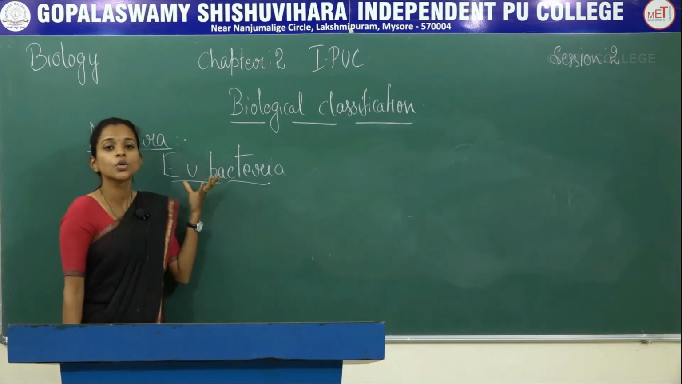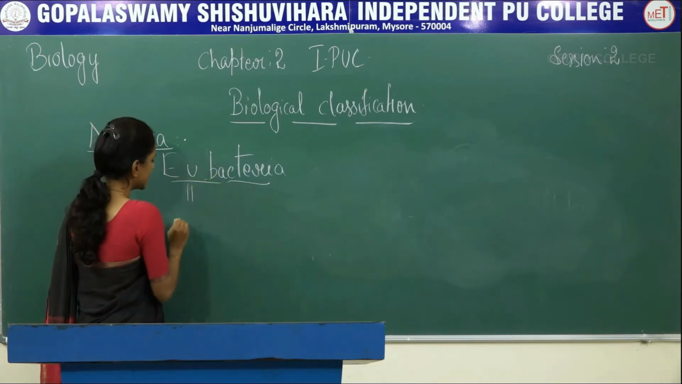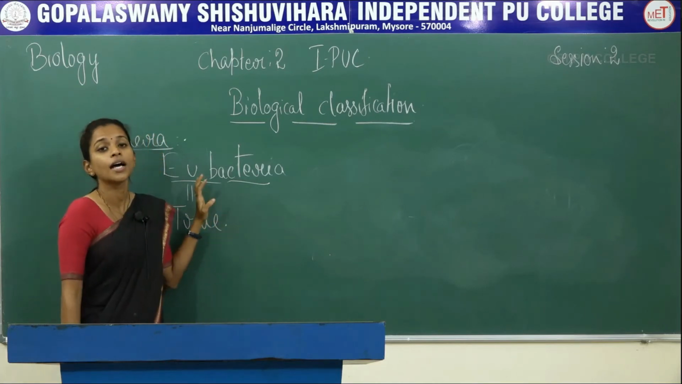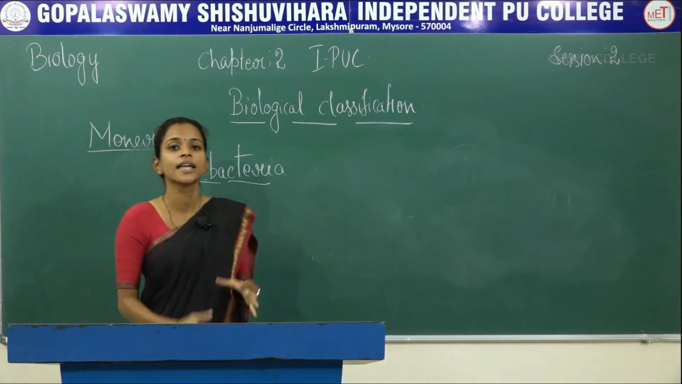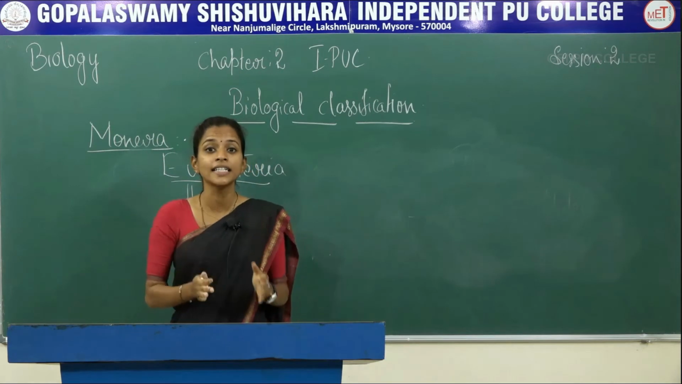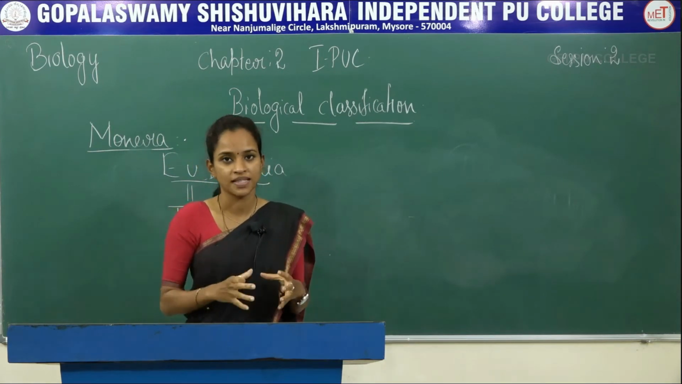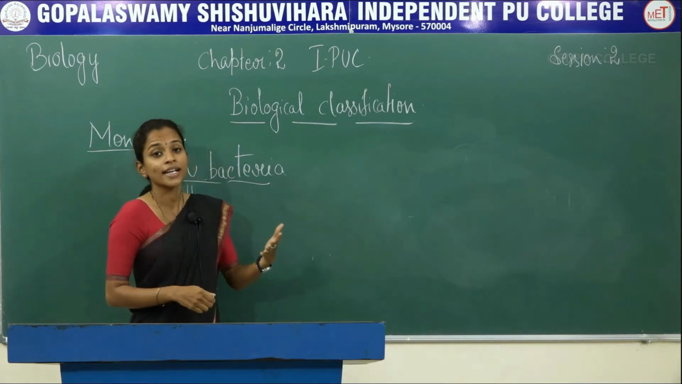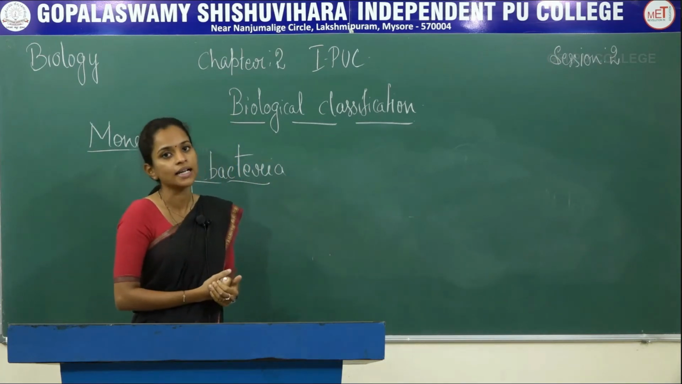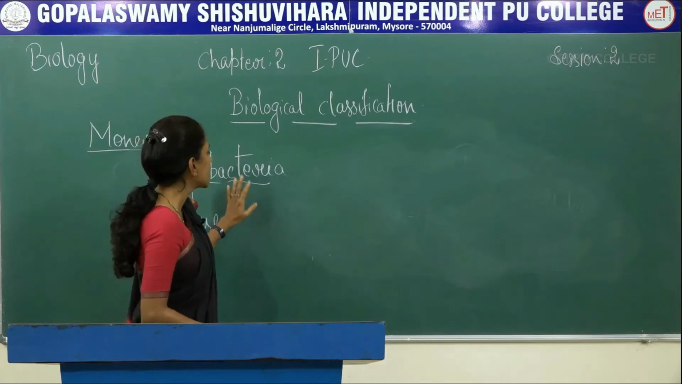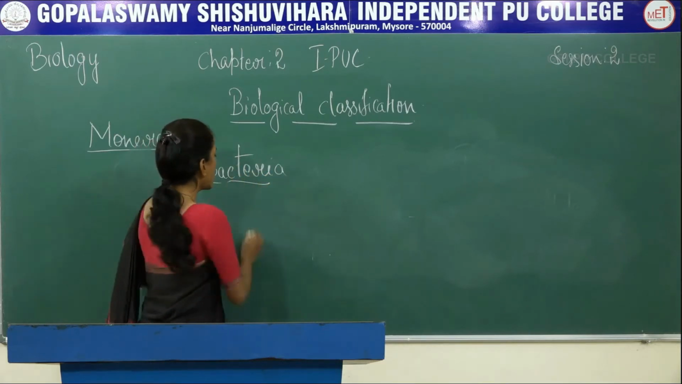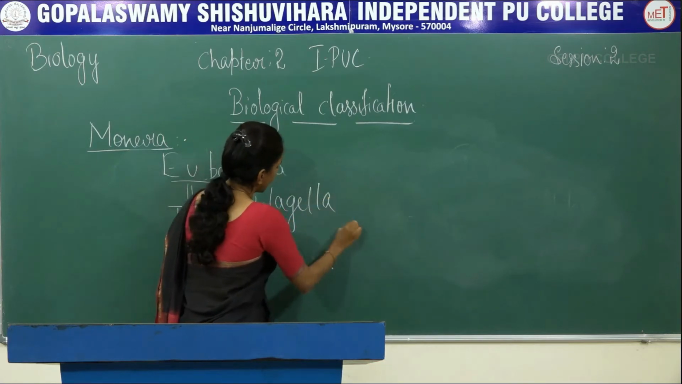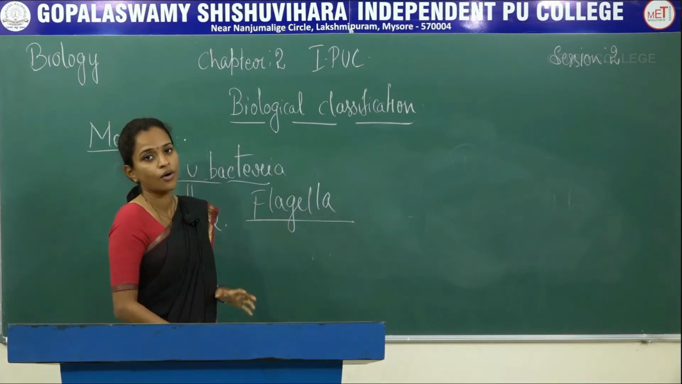Eubacteria. The 'Eu' suggests true bacteria. So these are true bacteria. Why? Because they have a specified rigid cell wall, which helps protect them against certain environmental conditions. Along with this, they have locomotory organs called flagella. So flagella are the locomotory organs.